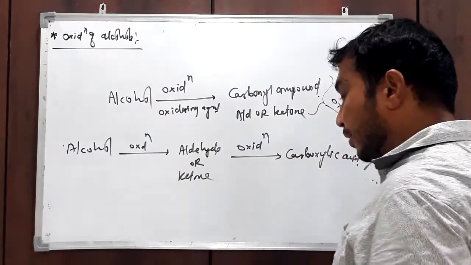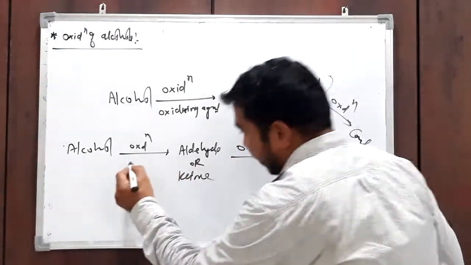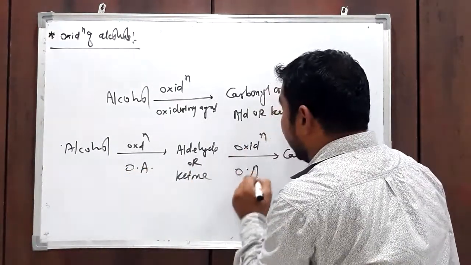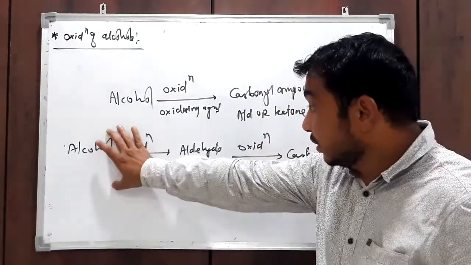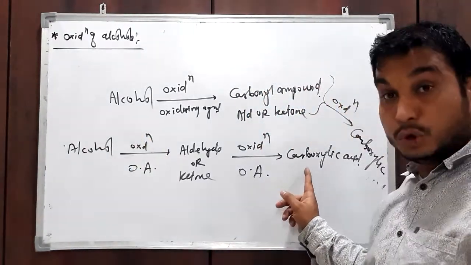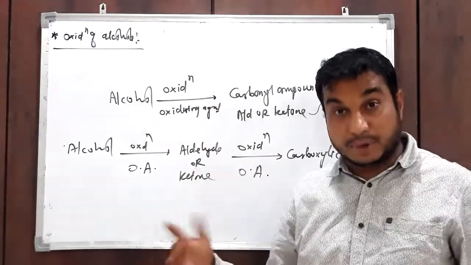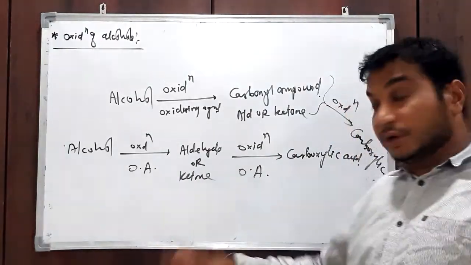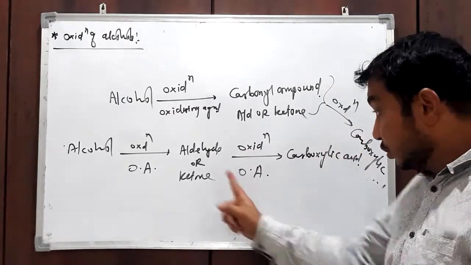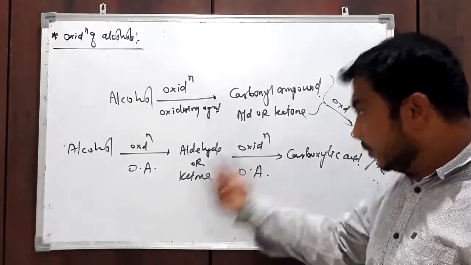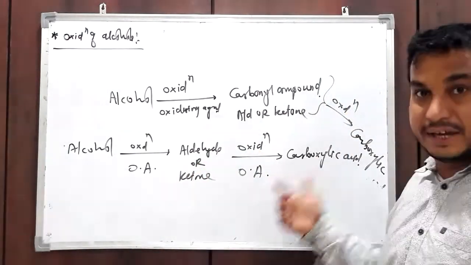Now many times, the product depends upon the oxidizing agent. If we use a strong oxidizing agent, then alcohol directly gives the product carboxylic acid. Inside the reaction aldehyde or ketone will form, but immediately that aldehyde or ketone gets further converted into carboxylic acid, so you will never get it, because the next oxidation step takes place so fast. The reaction is so fast.